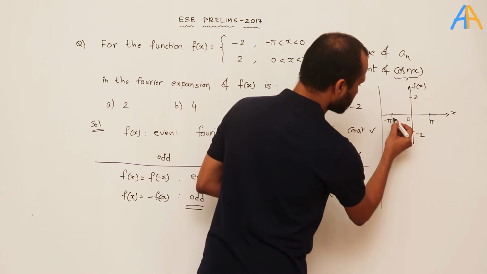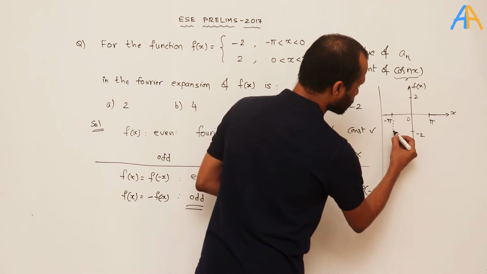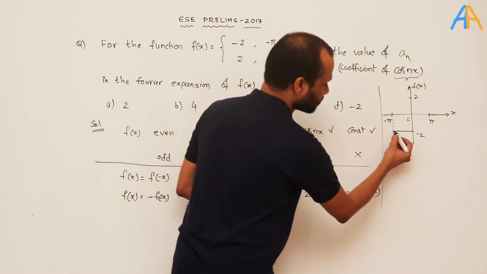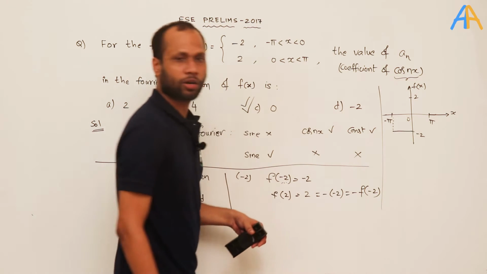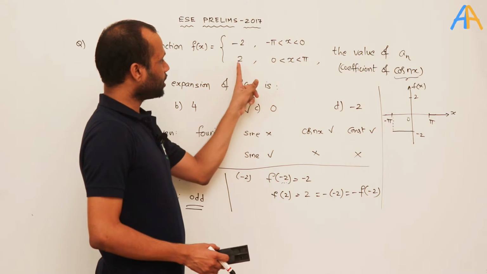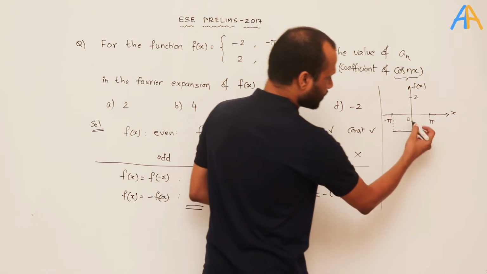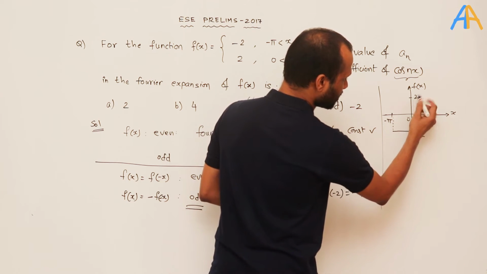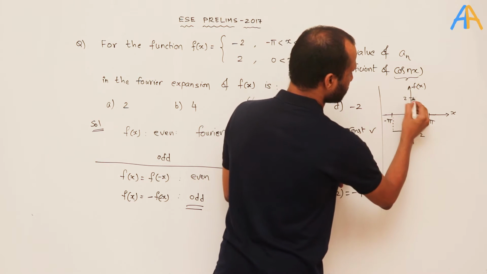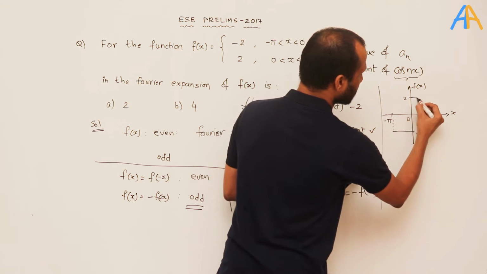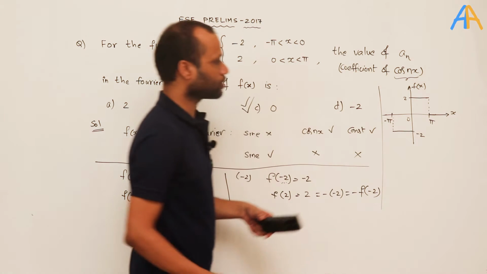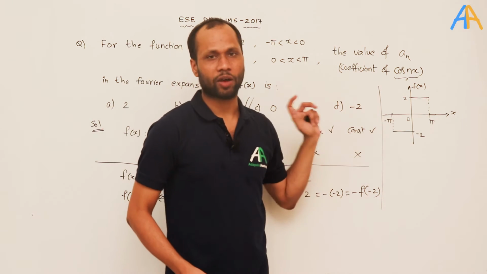So between minus pi and 0 the value of f of x is constant, that is minus 2, so f of x will be represented by a constant horizontal line. Now between 0 and pi, f of x is 2. That means in this region the value of the given function is 2, so it will be a constant line like this. So this is the graph.